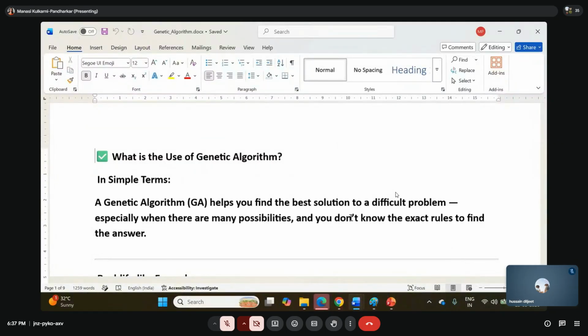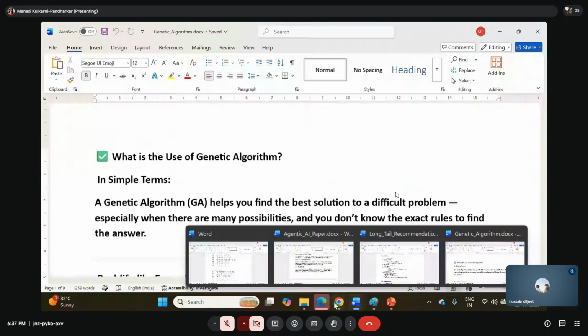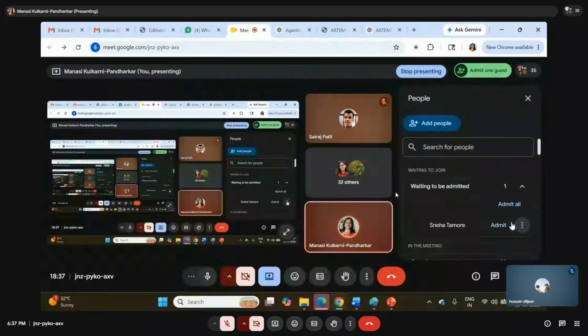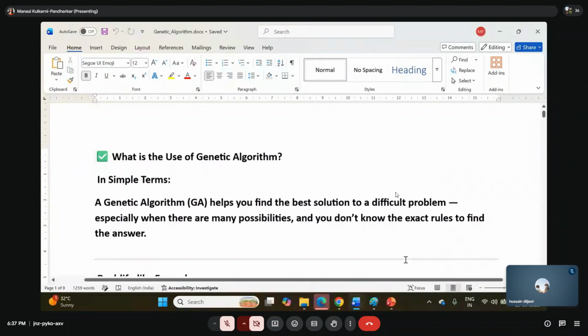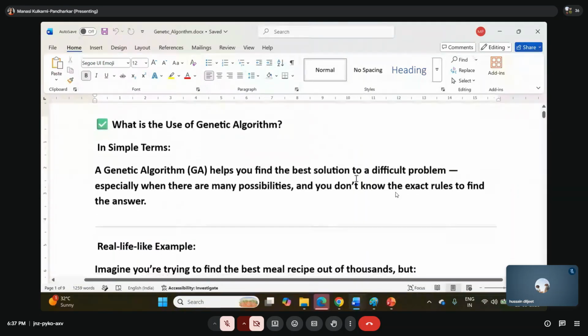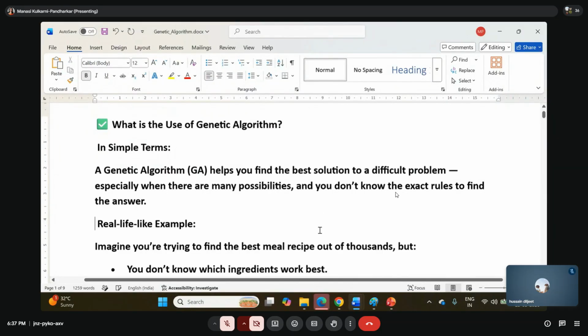You have lots of opportunities right now, three, four, whatever it is, and you want to choose the best one. How will you choose the best one? What rule should you apply to find the best job? I'm just giving you an example. The genetic algorithm is going to help us in that. Are you with me, everyone? Are you getting the use of this? Yes, okay.